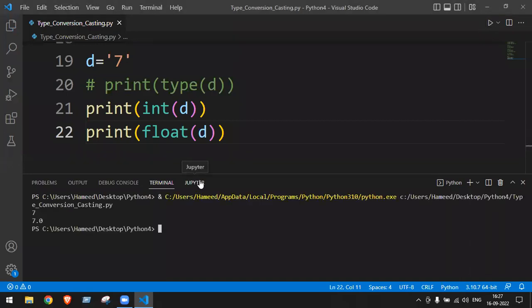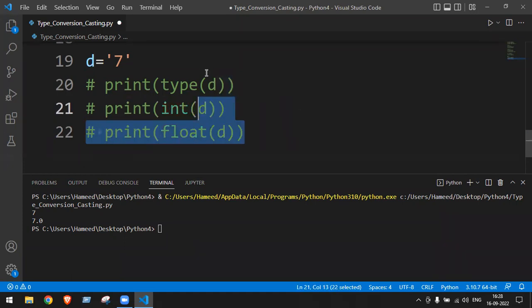Clear till there, everyone? Let me know once, are you clear or not clear? Till here, till line number 22, are you clear, or any doubt is there?